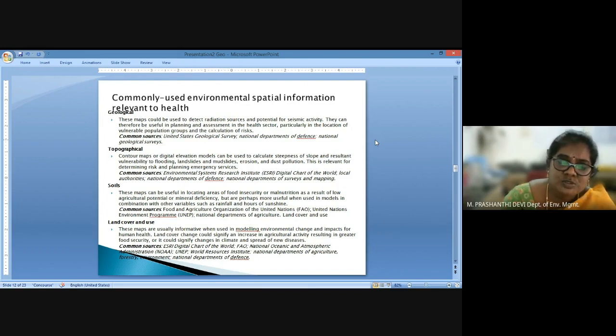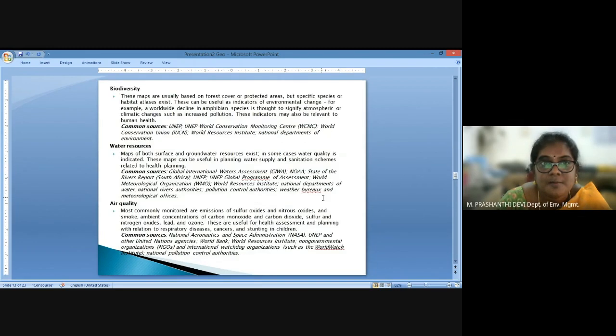Again, land use and land cover pattern maps tell us about how the land area is being utilized by human population in terms of settlement, agricultural activity, urban spread, urban-rural gradients, the utilization of land resources, and encroachment of water bodies, and all that can be derived from land use land cover maps.